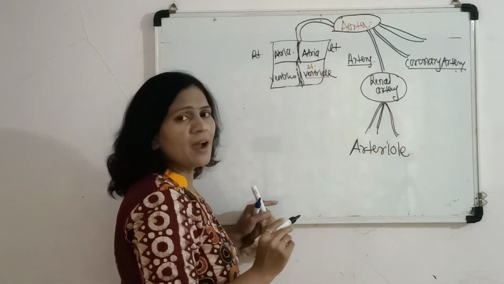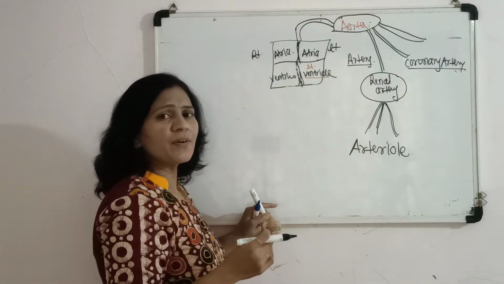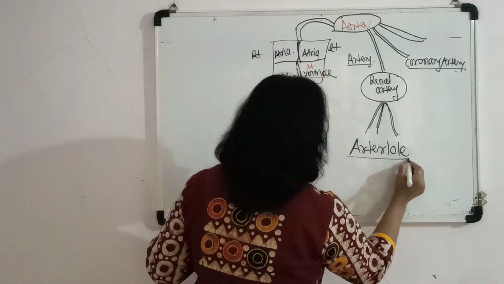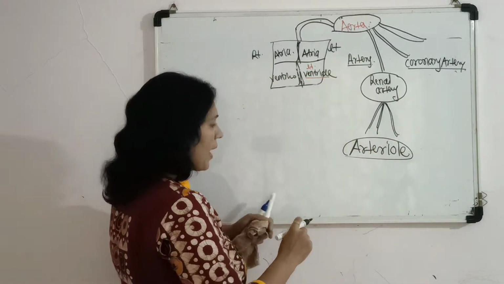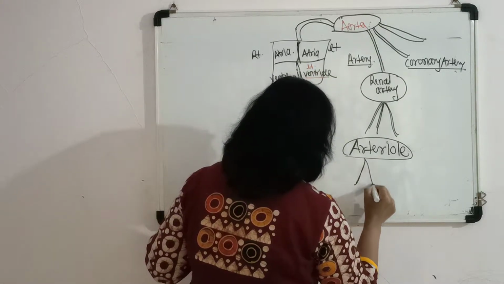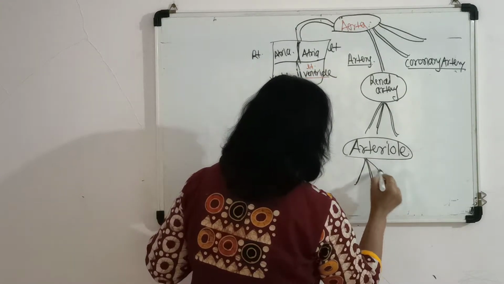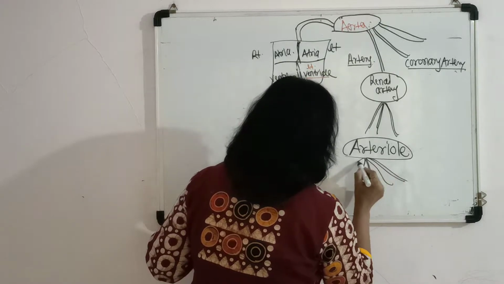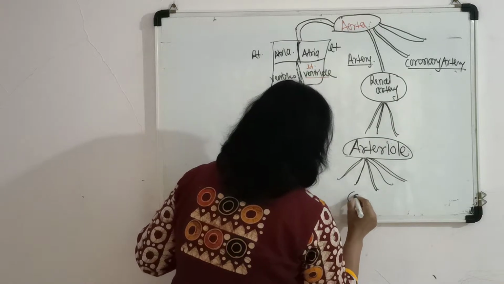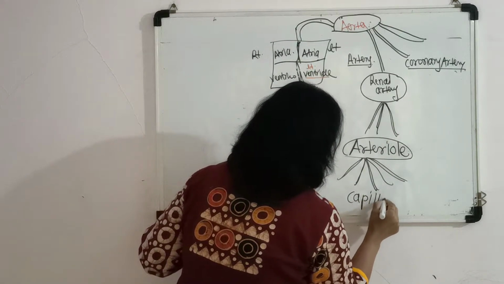The artery again bifurcates in those organs and forms small structures called arterioles, and the arteriole again bifurcates into very small and thin branches, which are called capillaries.